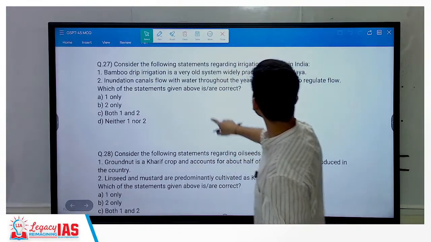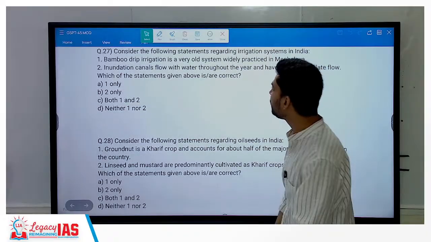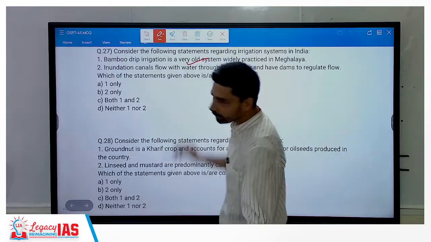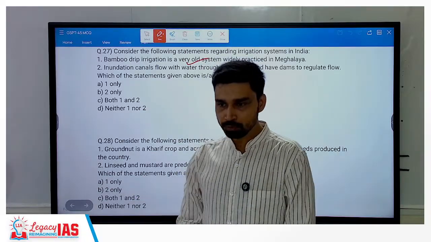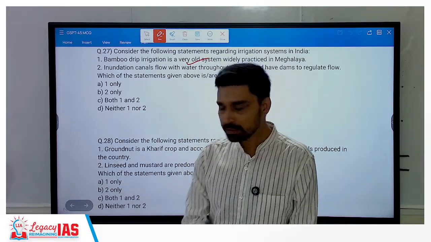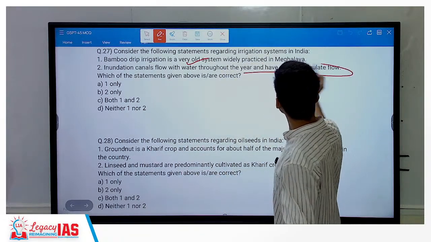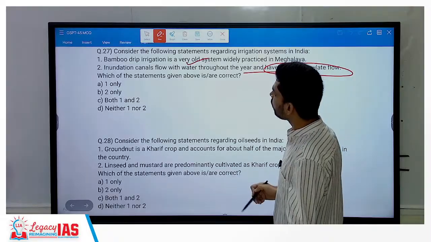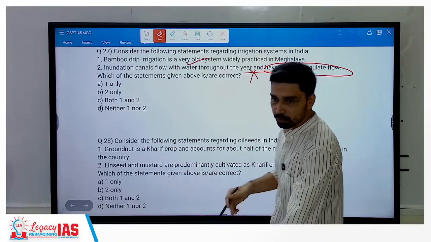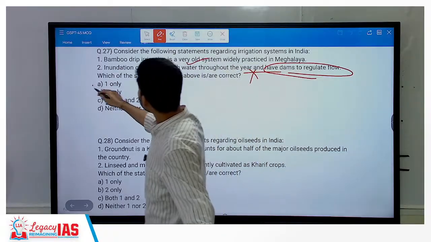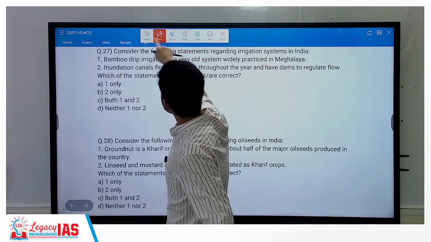Consider the following statement regarding irrigation system. Bamboo drip irrigation system is a very old system widely practiced in Meghalaya. True or false? True. Okay, bamboo drip irrigation, they have the network of bamboos, where water gets collected and then it is supplied. Inundation canals flow with water throughout the year and have dams to regulate flow. True or false? False. Only during the flooding conditions, when you have heavy excess rainfall, they flow. So A, that is the only correct option.